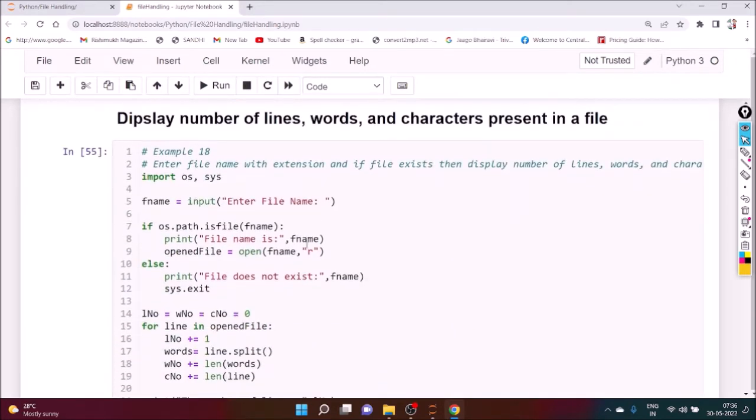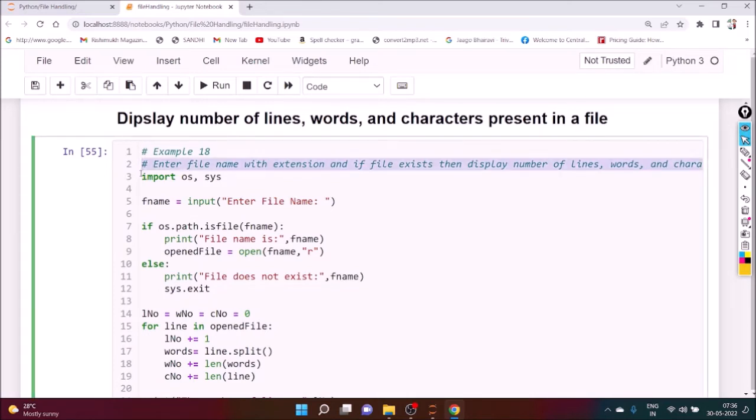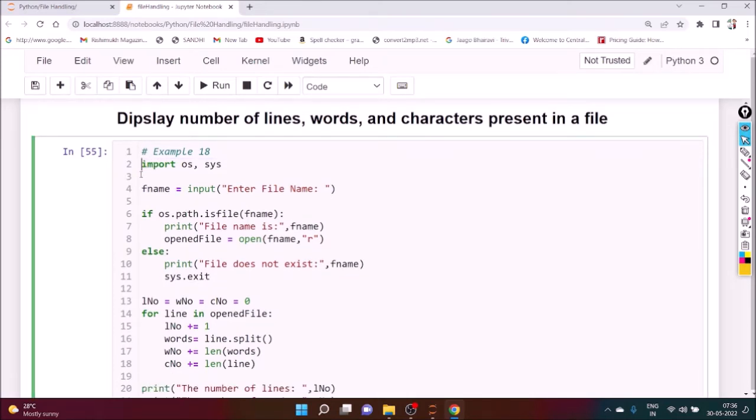Now display the number of lines, words and characters present in a file. Suppose we want to display how many lines are there, and how many characters are there. How can we do it?